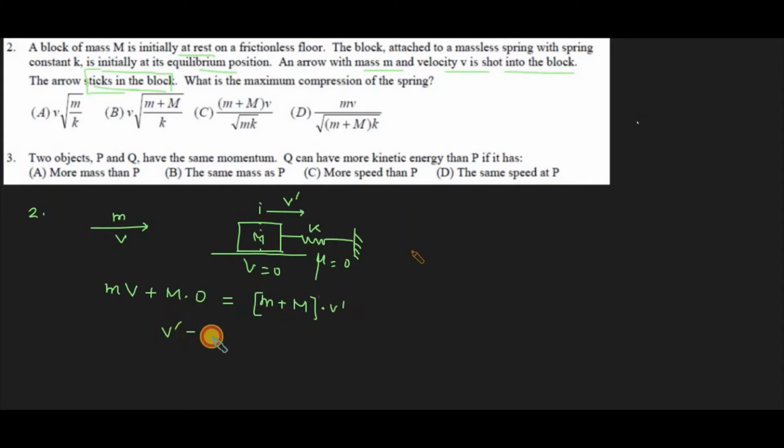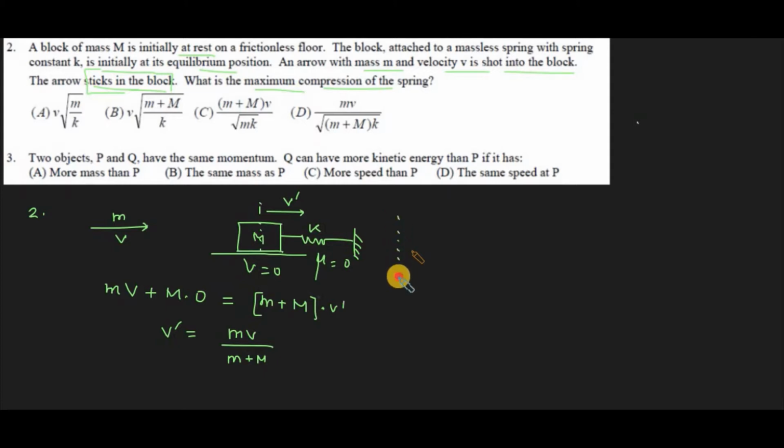From there we can find out what would be the final velocity after the collision, that is mv upon M plus m. That's representing the velocity after the collision.